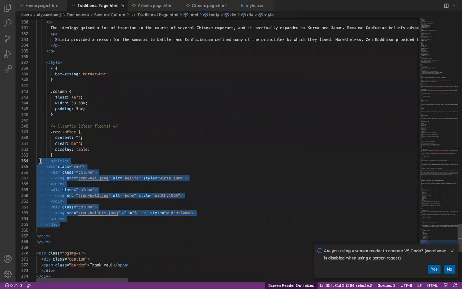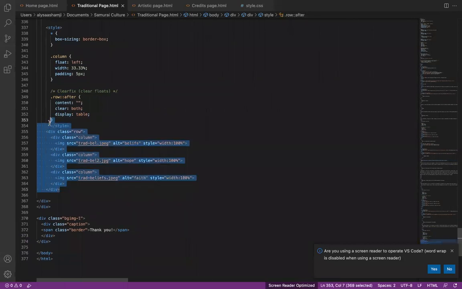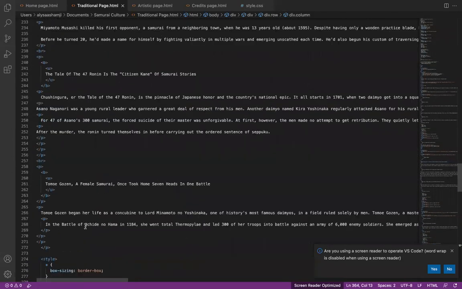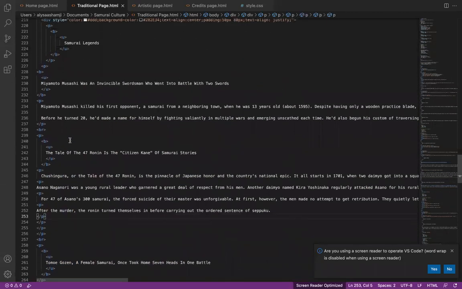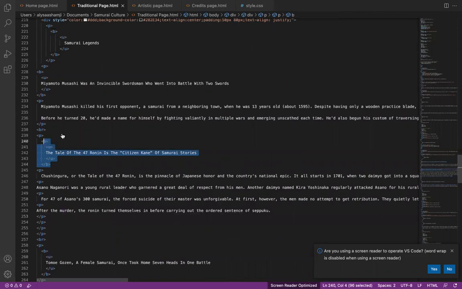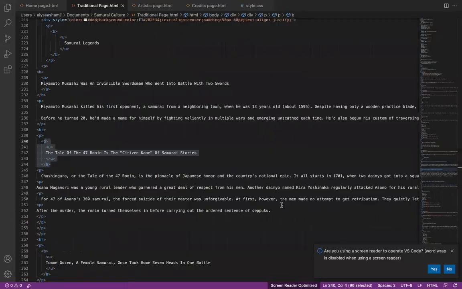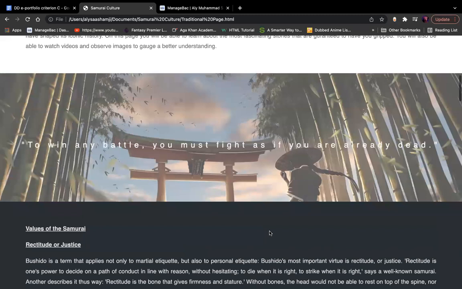To arrange all the images in one row, I use these codes and the box sizing code. This allowed me to arrange all of them in the same column and same row. Additionally, to add all of the information, I used P, bold, underline, and BR. I used underline and bold to add the subtitles, which you can see here, and mainly P to add the content.